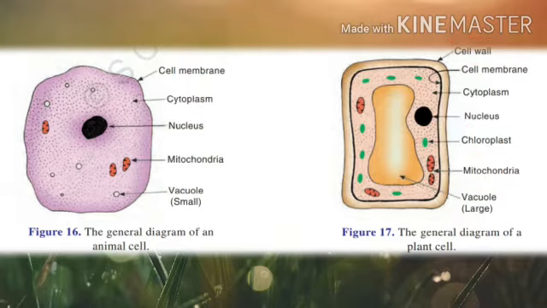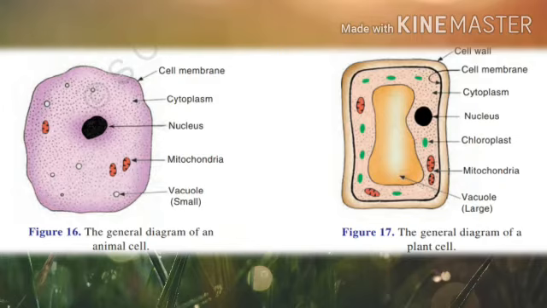All the plant cells have a thick cell wall around the cell membrane. The cell wall protects the cell, gives it a fixed shape and makes it rigid. Rigid means strong. And the chloroplast contains chlorophyll and makes food in green plants by the process of photosynthesis.